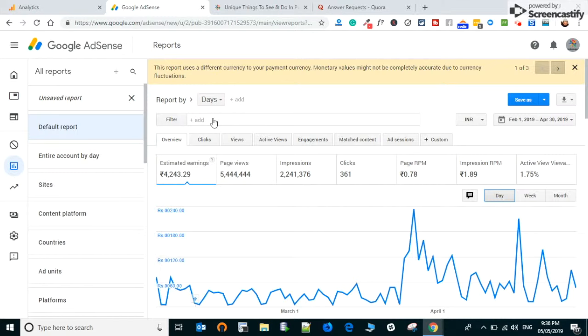So for your question, is Google AdSense dead or is Google AdSense working? My simple answer is, please try to implement Google AdSense, and don't use shortcut methods like clickbait and invalid clicks. They're going to block you. That's very straightforward. Keep it as it is and create great content so that Google AdSense will insert relevant ads, and people will be compelled to click those ads. That's how it is.